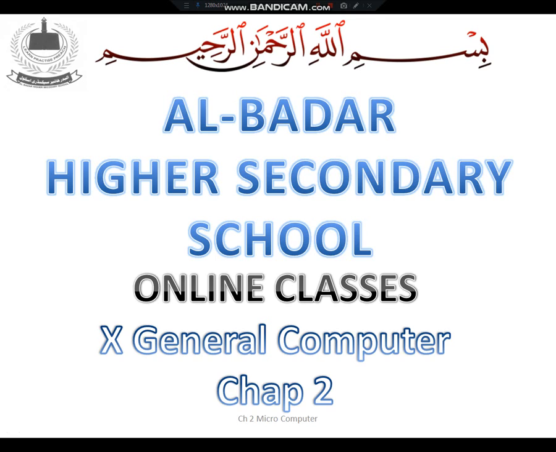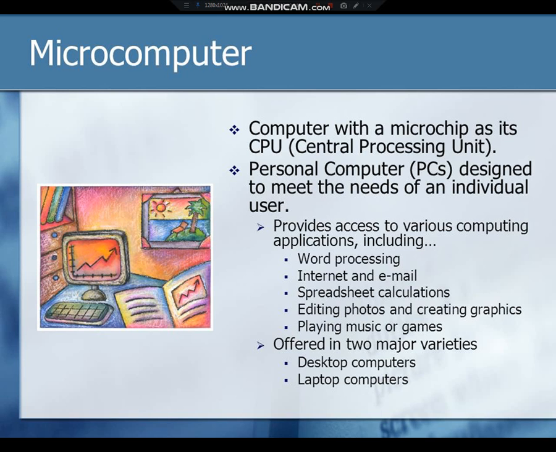The second chapter of your computer book, that is the computer components. Now, in the previous chapter we've already discussed the various types of computers, and in this chapter we are going to focus mainly on the microcomputers. In the previous chapter, we've already discussed that microcomputer is the smallest in capability out of all the types of computer, and it is also termed as the most general purpose type of computer.